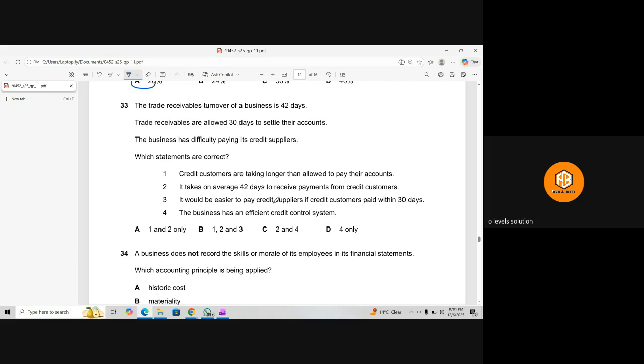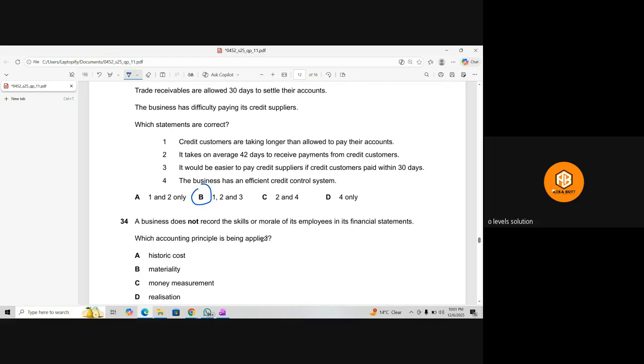It would be easier to pay credit suppliers if credit customers paid within 30 days. Yes, this is also right, because if they pay on time, we will have enough money to pay the suppliers. The business has an efficient credit control system. No, not at all. They don't have an efficient control system, because if they did, they would not be taking 42 days to receive the money. So 1, 2, 3 is right, not 4. So B is the right option.